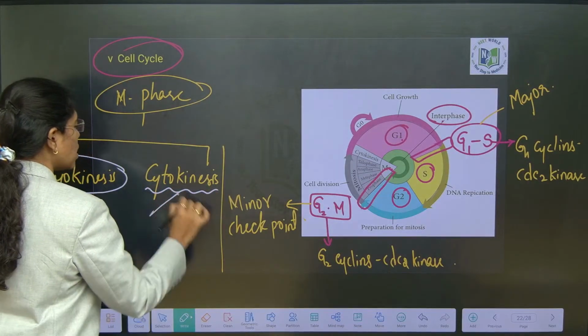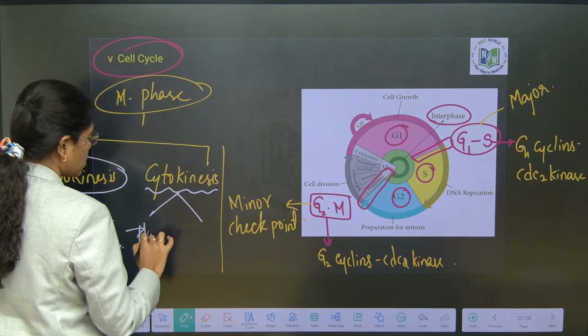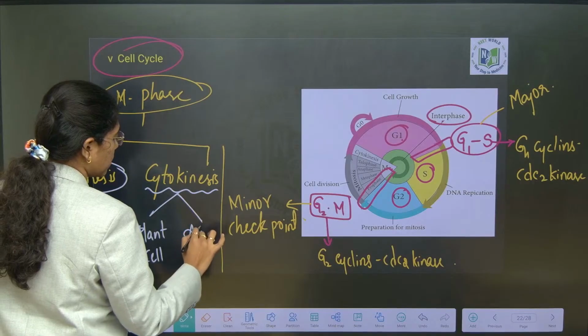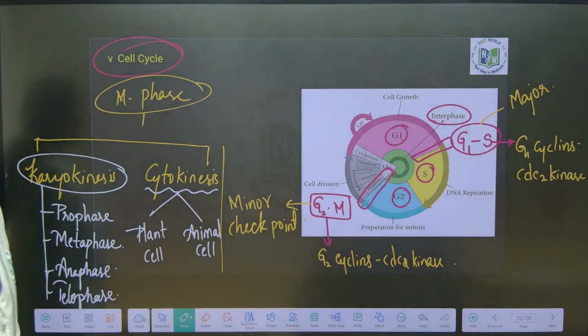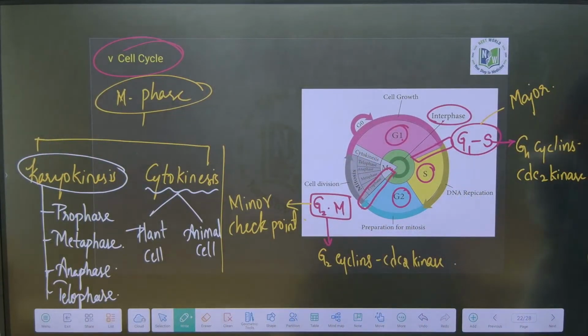Cytokinesis, that is cell division, will be different for plant cell and animal cell. Fine, clear? You are clear on this note, I hope. Now we will move on to